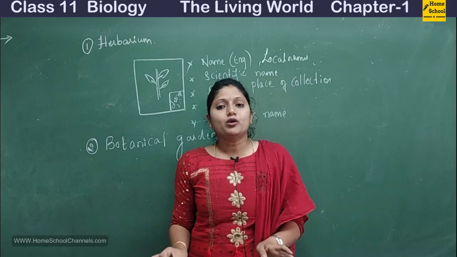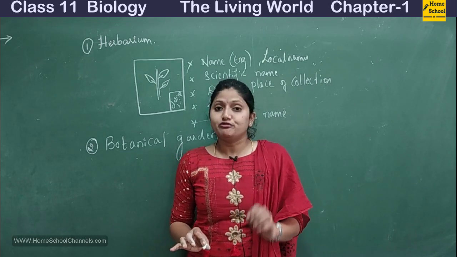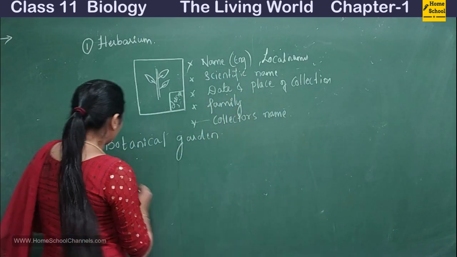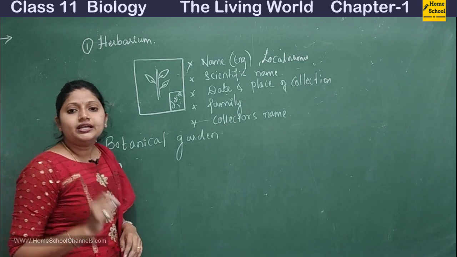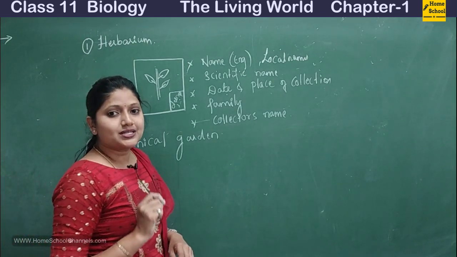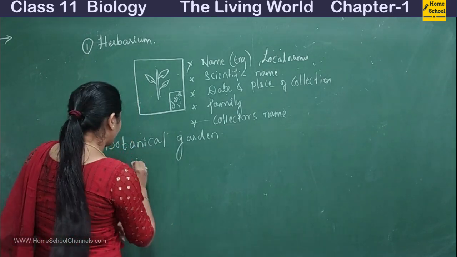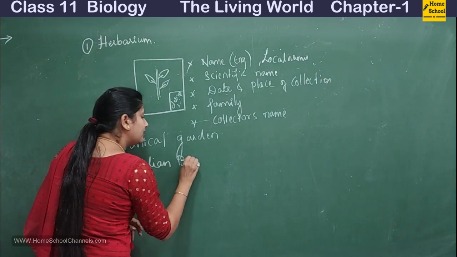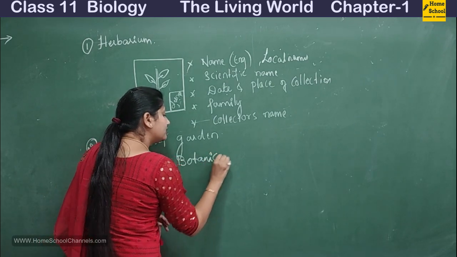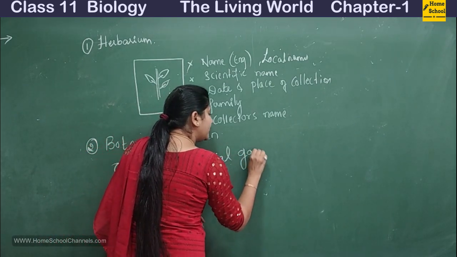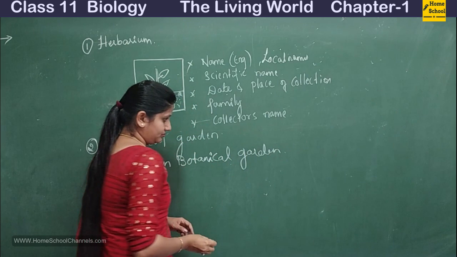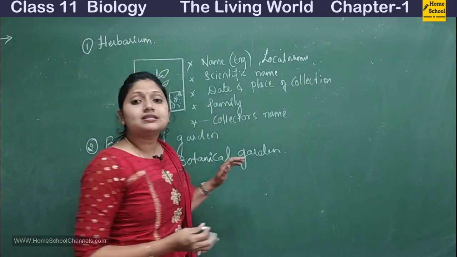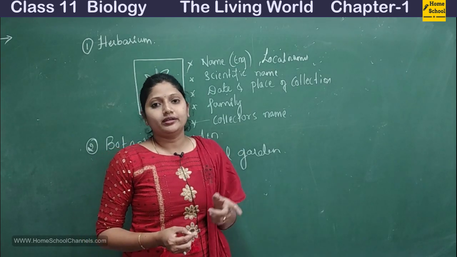There are many botanical gardens, and I'll be writing a few important ones here. The first one is the Indian Botanical Garden, which is present in Howrah, West Bengal. Previously it was called the Royal Botanical Garden.